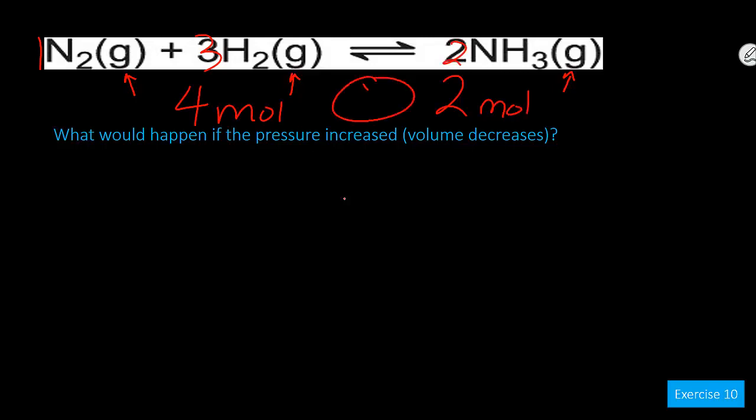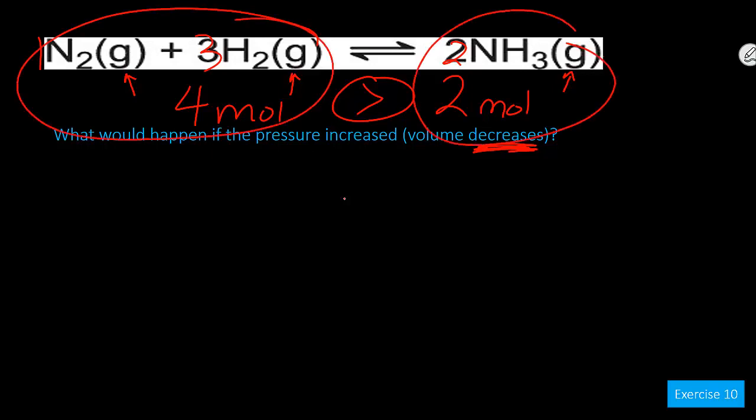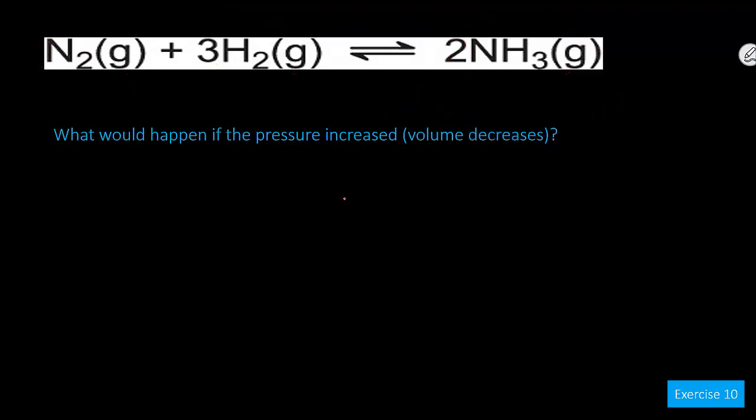So the reaction will favor the side with less moles of gas when the volume decreases. That's because less space means these 4 will collide more often than these 2. So if the pressure increases, therefore volume decreases. 4 moles of gas is more than 2 moles of gas.